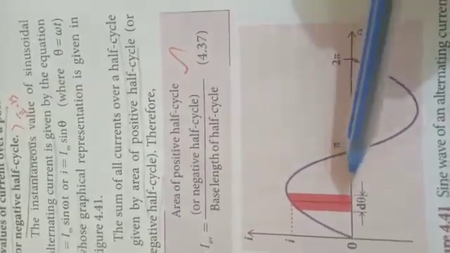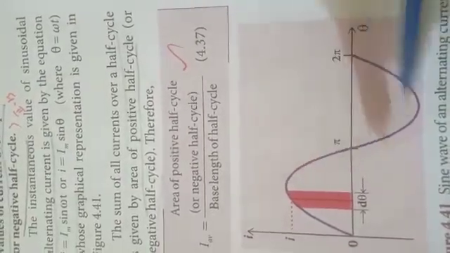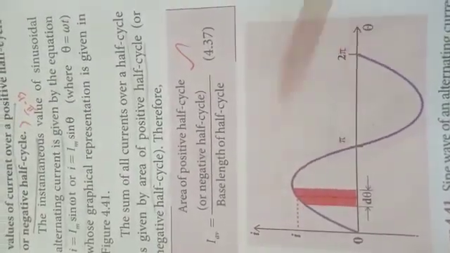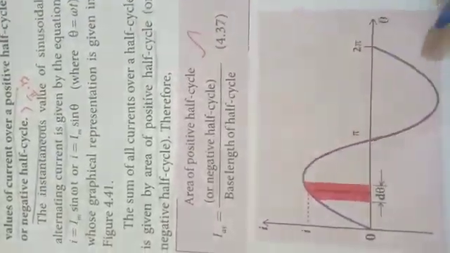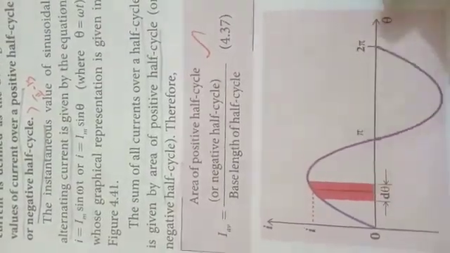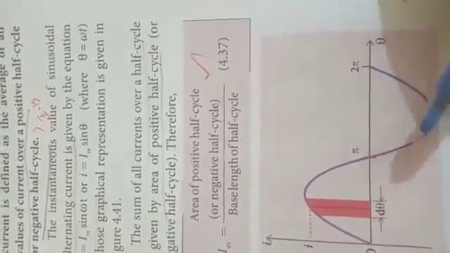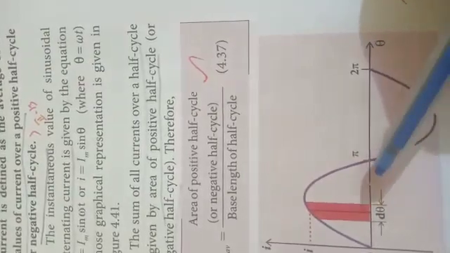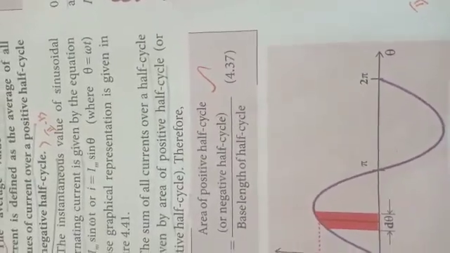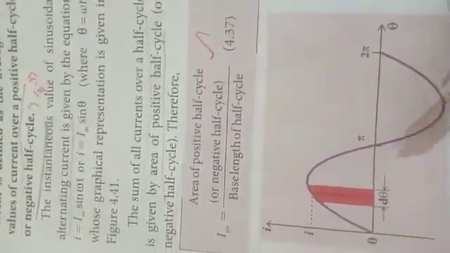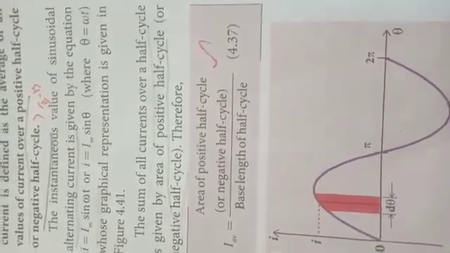So the mean or average value of a symmetrical alternating current over one complete cycle, this is one full complete cycle, will be 0. For example, for the positive half cycle plus 2 ampere, for the negative half cycle minus 2 ampere, the total current will be 0. Therefore, the average value of an alternating current over one complete cycle will be 0. So the average or mean value is measured over one half cycle. It will be the same for both AC and DC systems.